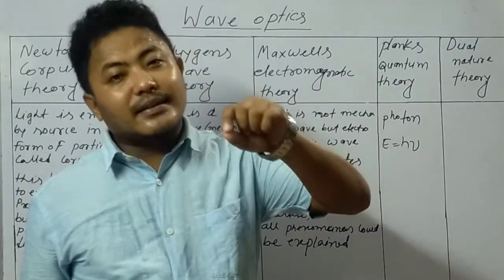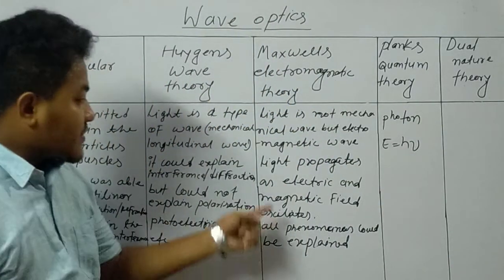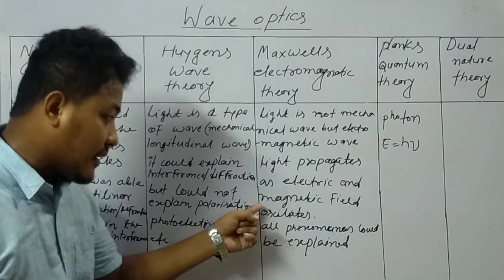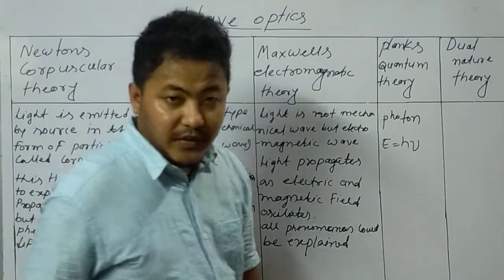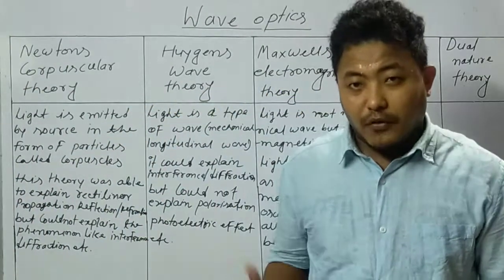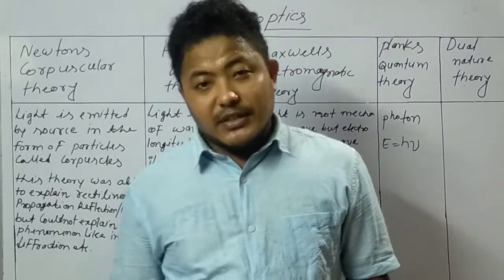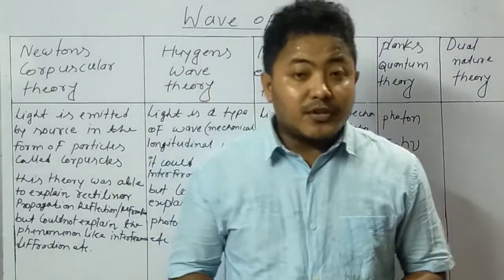So I have mentioned clearly here that, according to Maxwell's electromagnetic theory, light propagates when the electric field and the magnetic field oscillate. These things I have told you. But the biggest plus point of Maxwell's electromagnetic theory was that it was a successful theory.